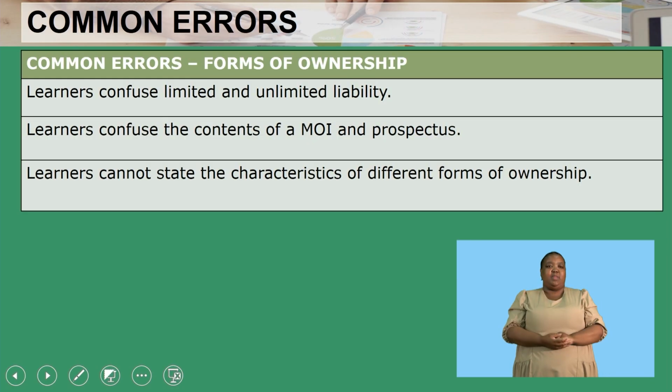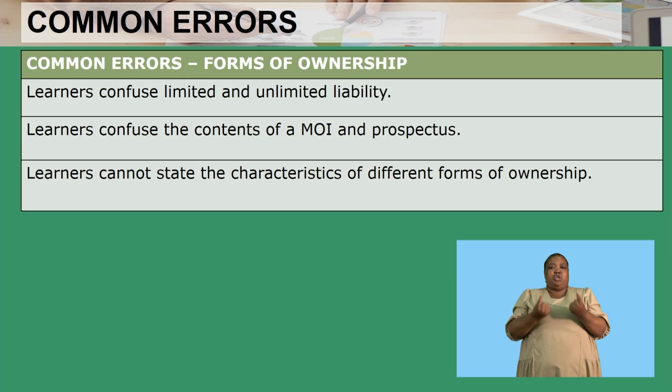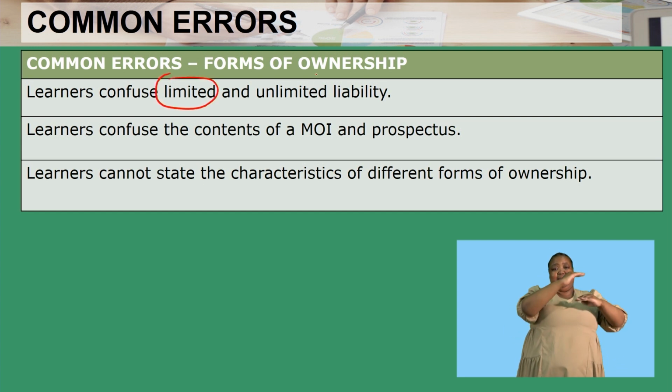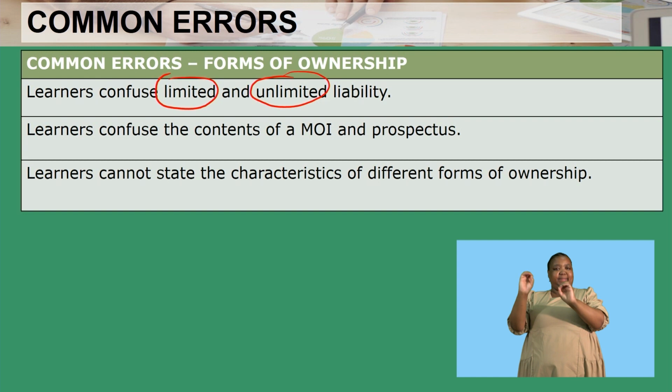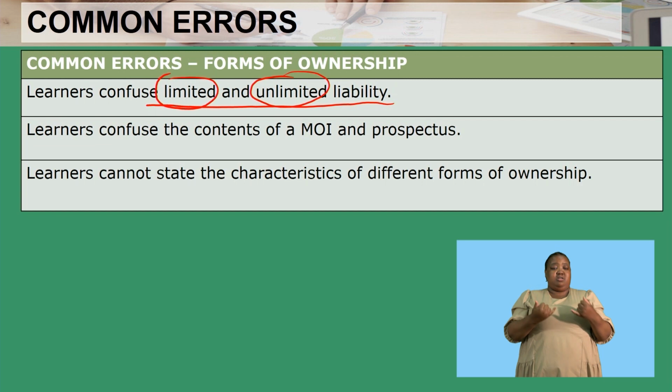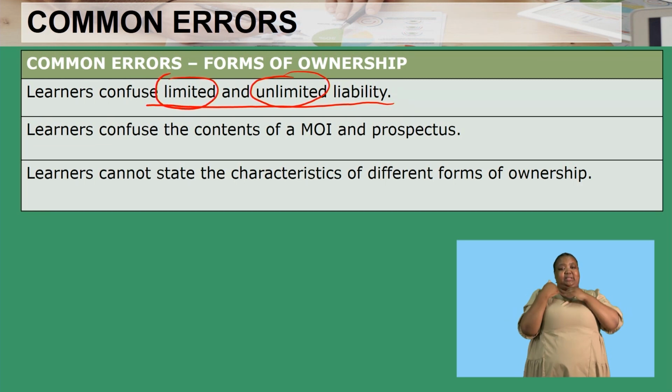Now let's look at the common errors that you can make in this chapter. Remember that we have limited and unlimited liability. This is a very important concept in your examination, as it also continues to the next grade. So when we talk about limited liability, it means that the owners of the business are not personally liable for the debts of the business.